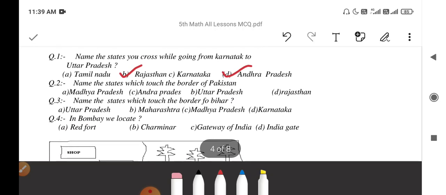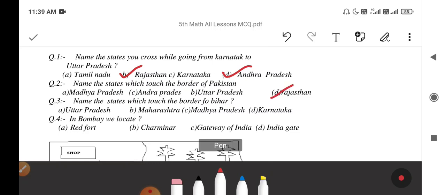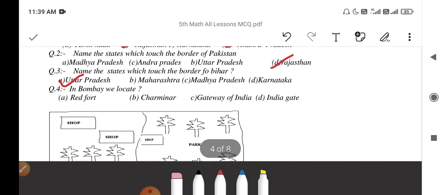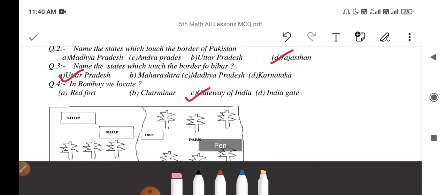Next question. Name the states which touch the border of Pakistan. Rajasthan is the state which touches the border of Pakistan. Next question. Name the states which touch the border of Bihar. Uttar Pradesh is the state which touches the border of Bihar. Next question. In Bombay we locate the Gateway of India. Next question.